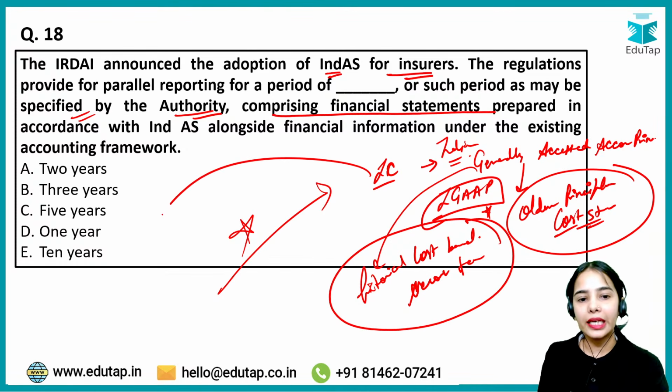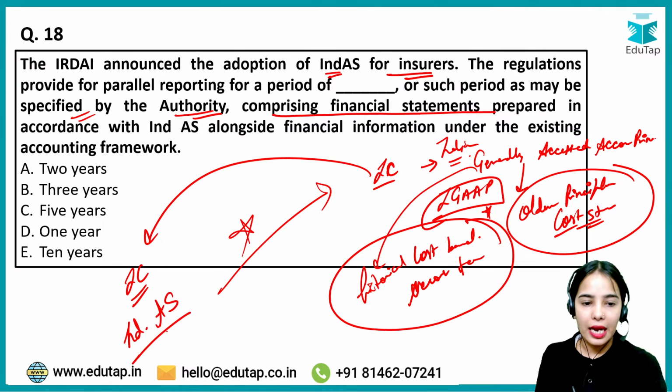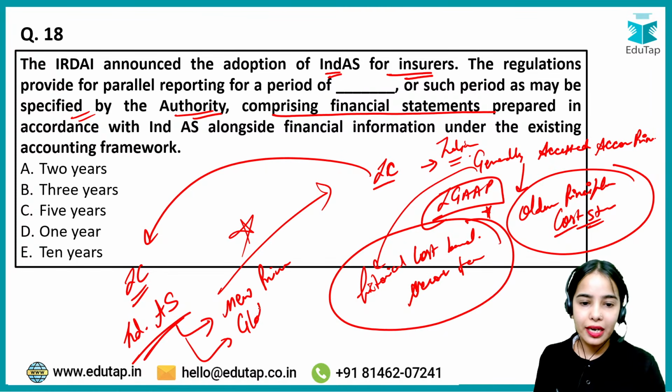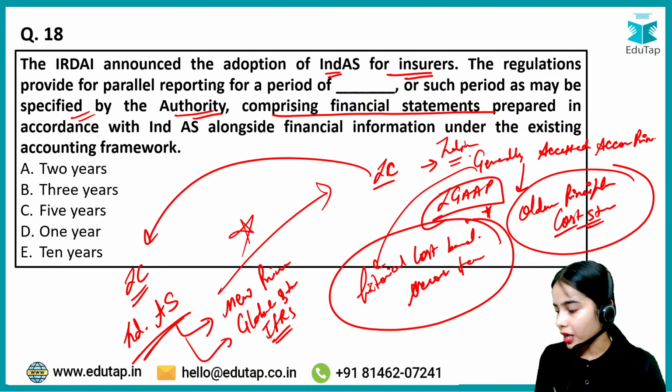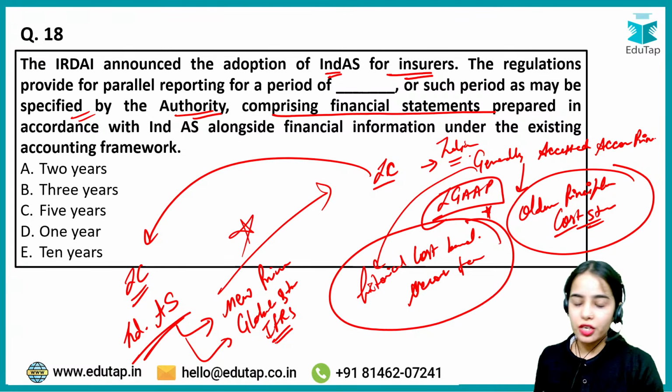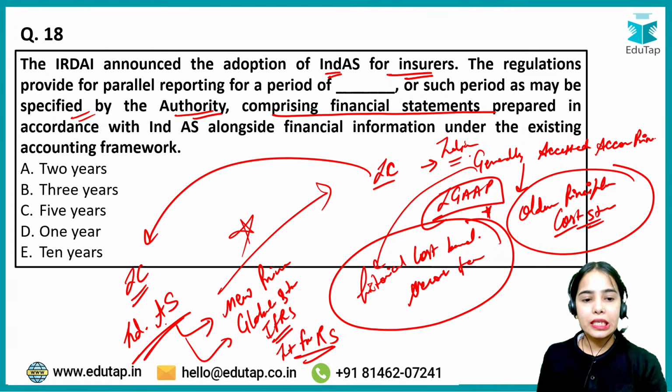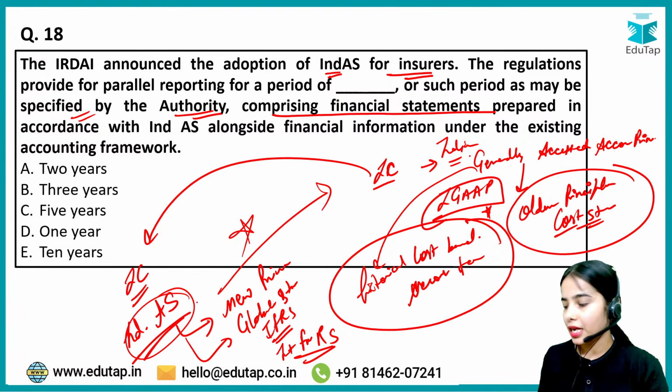Now it has been said that the insurance companies have to follow the Indian accounting standards, which are basically the newer principles that follow the global standards set by the IFRS. IFRS is the International Financial Reporting Standards. Okay. So basically the Indian accounting standards are the new principles.